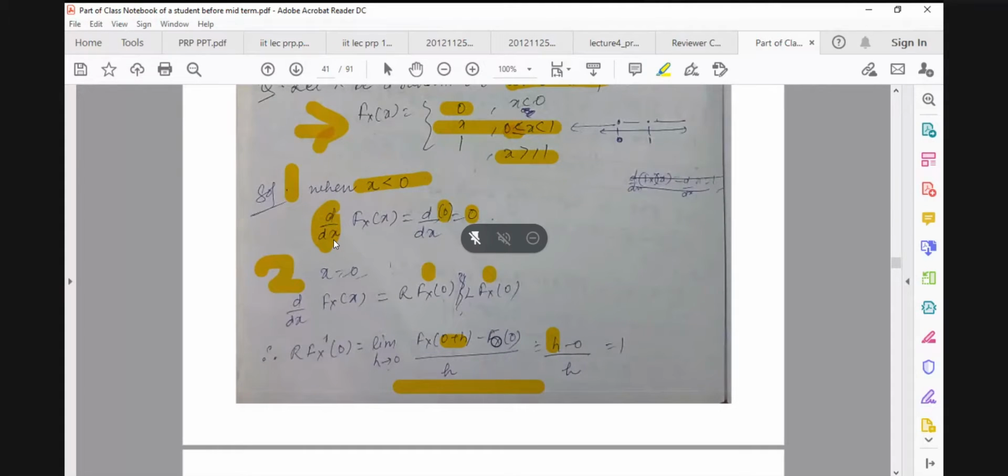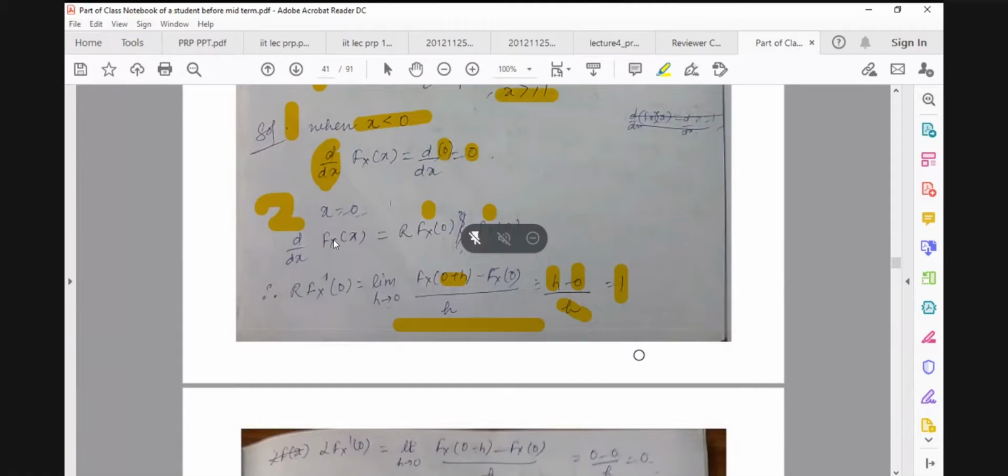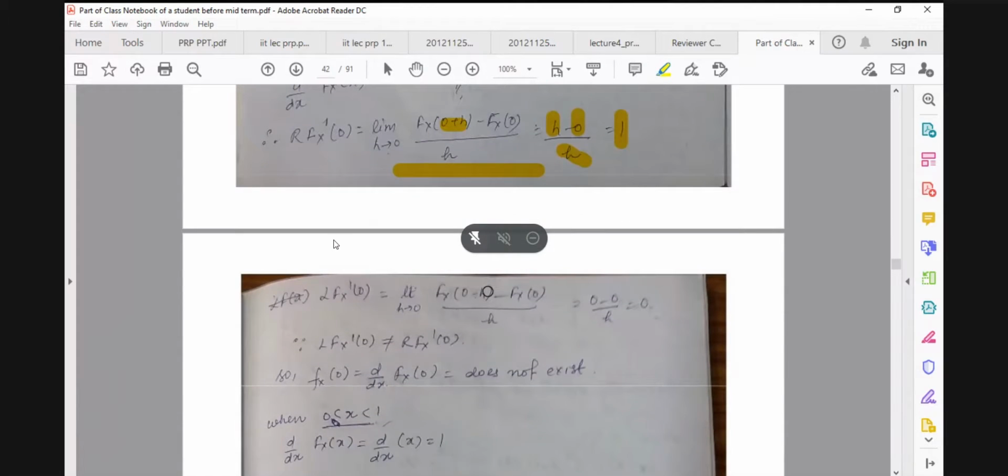And for F(0), you can see from here it is 0, and then divided by h, you are getting 1. Now you are trying to calculate its left-hand derivative.